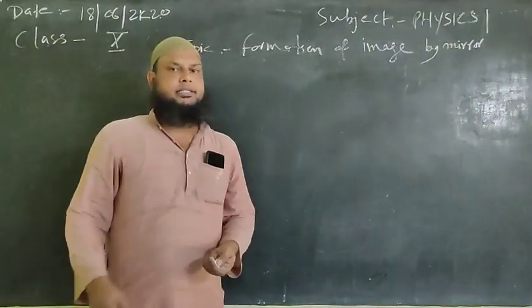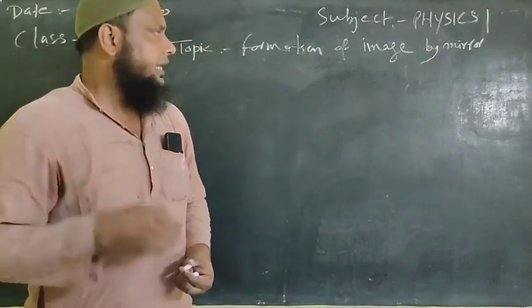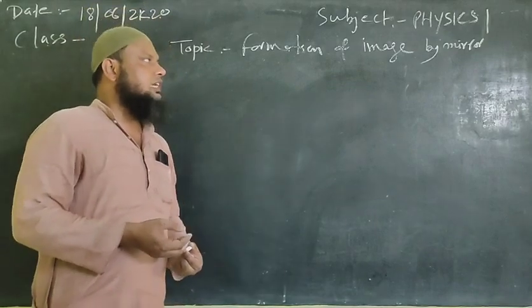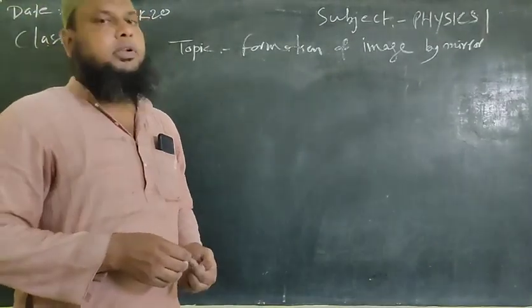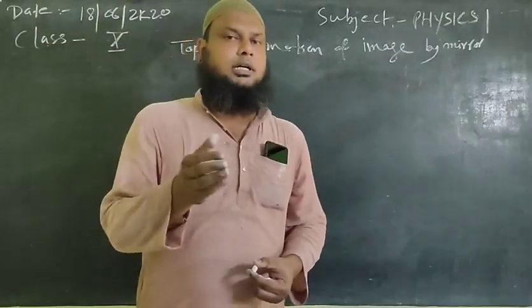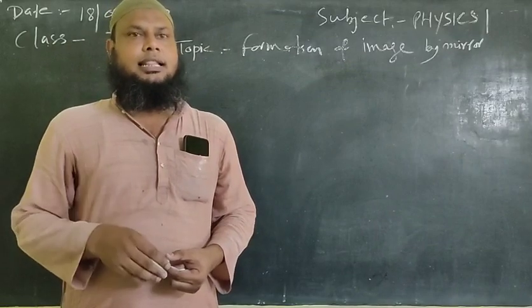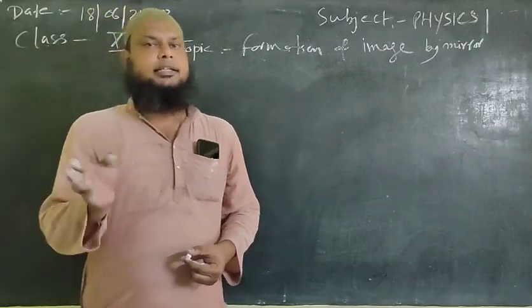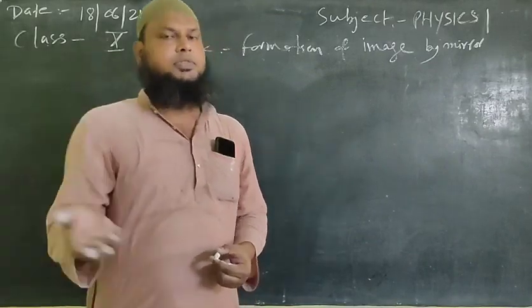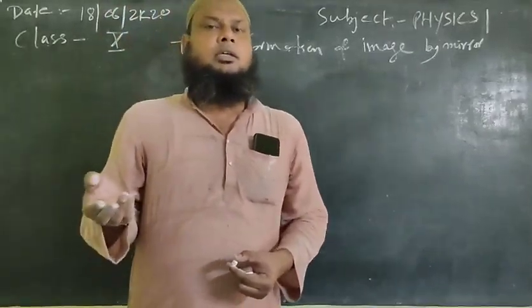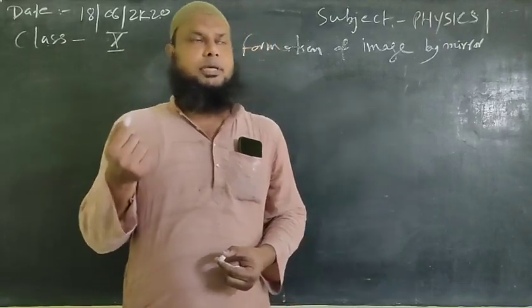Dear students, now we'll continue with the next video of the same chapter, reflection. Today we will discuss the formation of images by a concave lens and a concave mirror at different locations. As in the previous video, we have discussed that we have two types of images. One is real and another is virtual image.